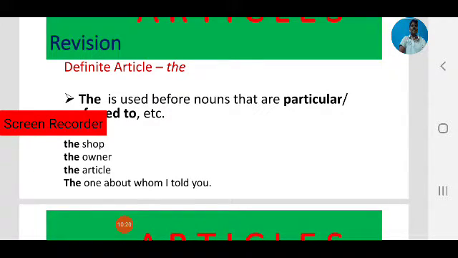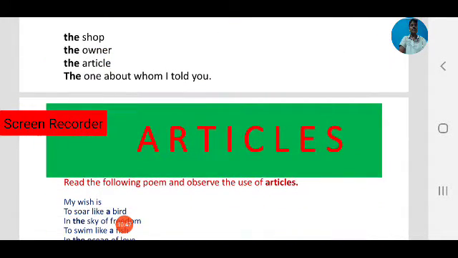The one about whom I told you. Here we are referring to the person again. I told you earlier, so now I am referring to him again. In this case we use the, for a particular noun, or if you want to refer to the noun again. This is all about articles.